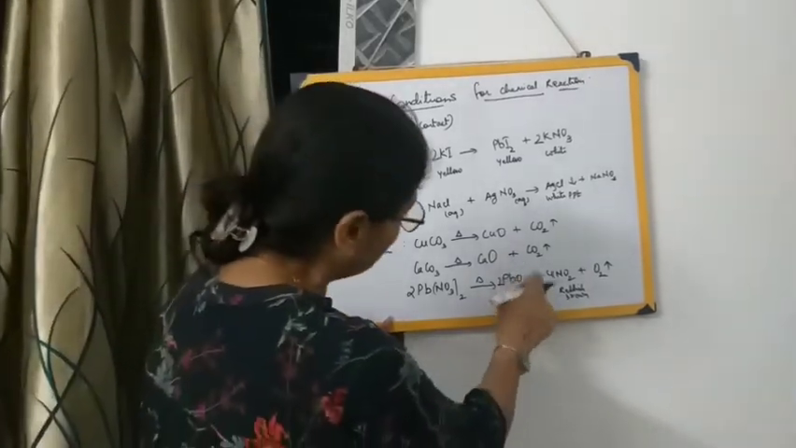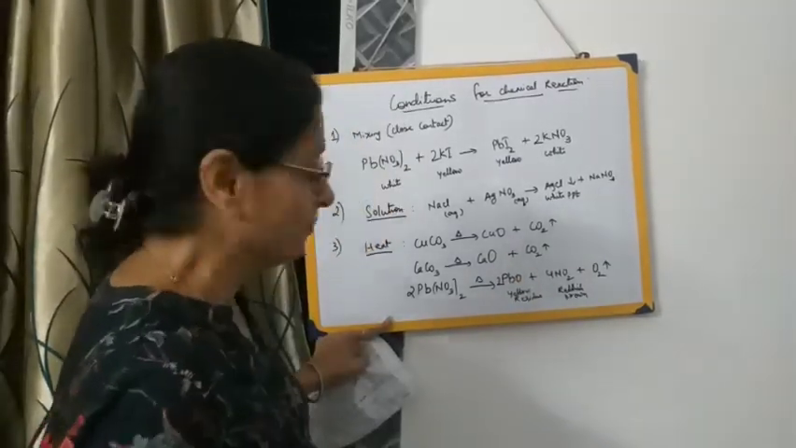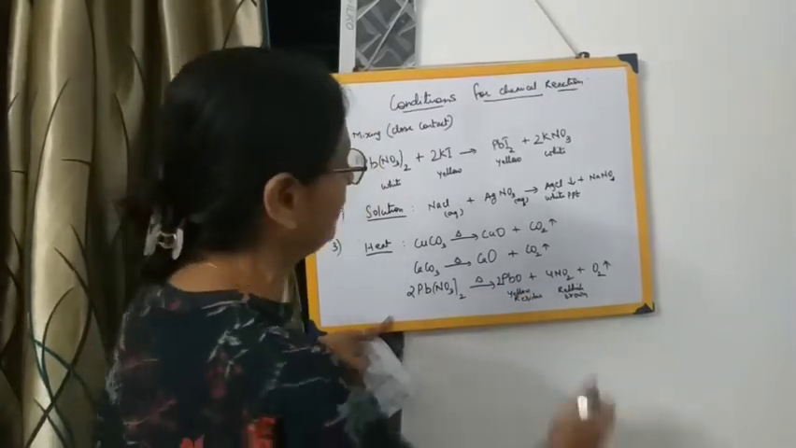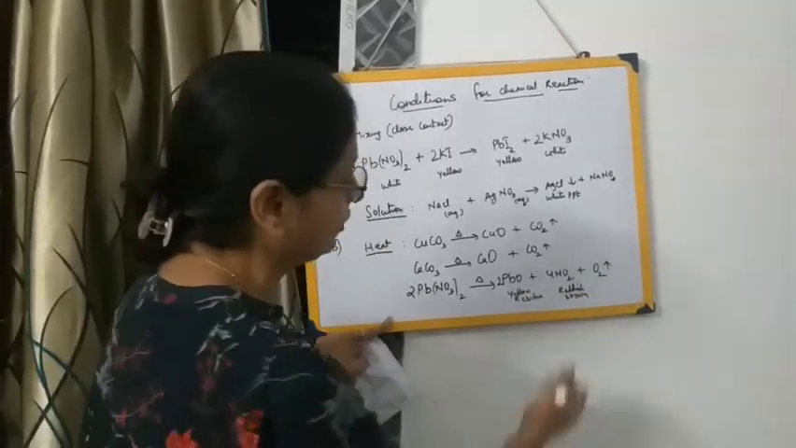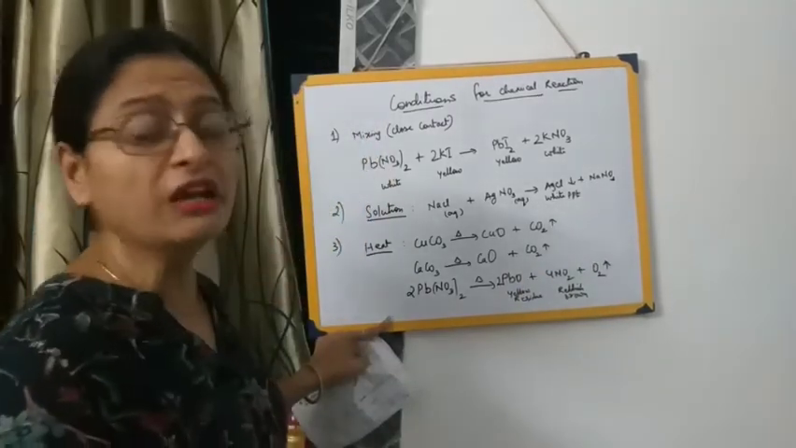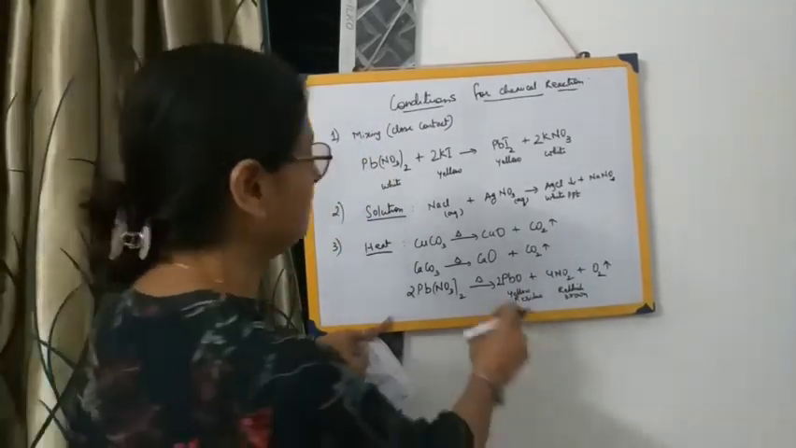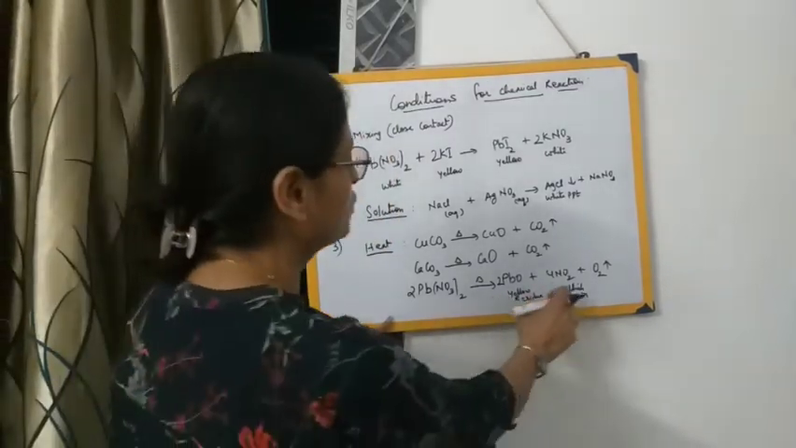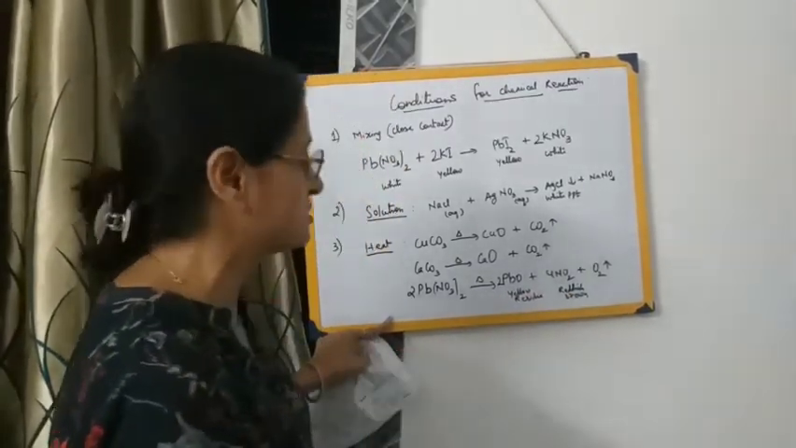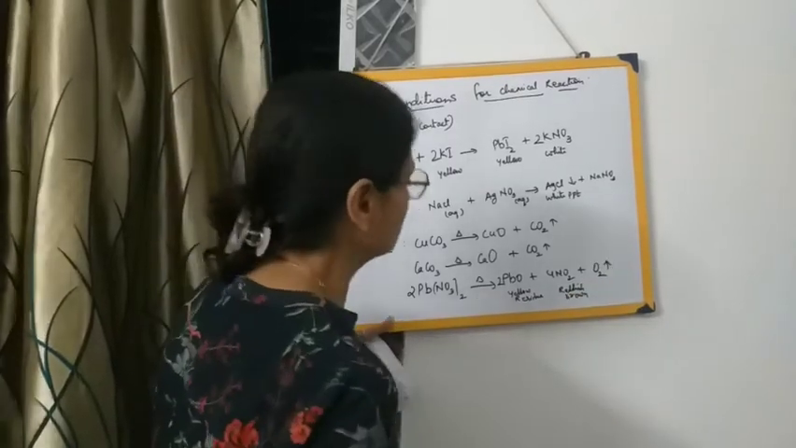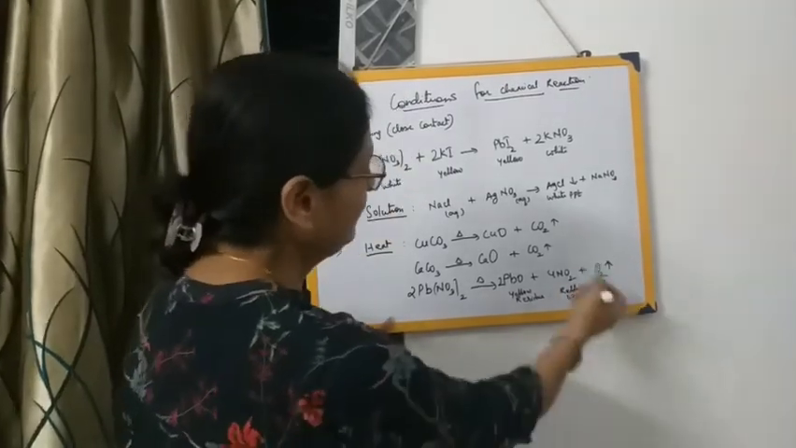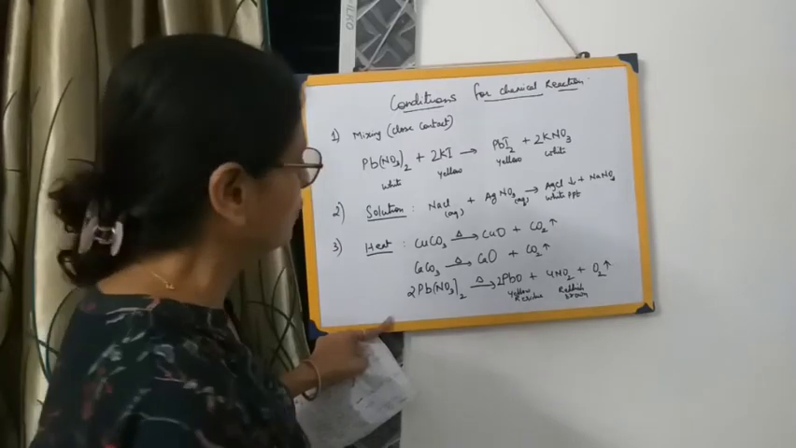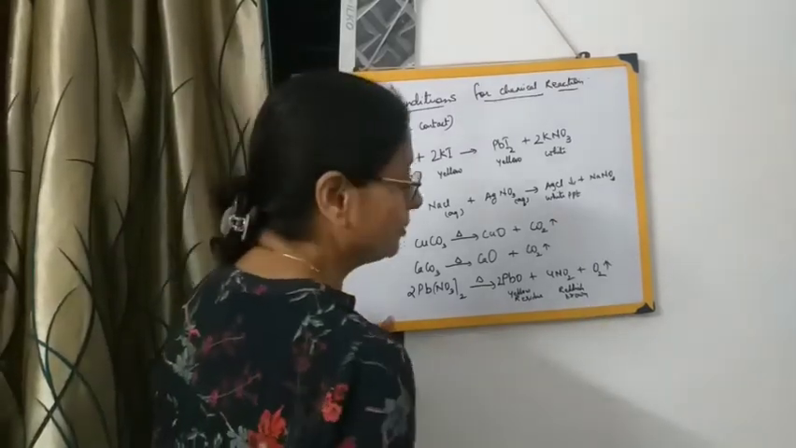Even if you identify the product, well and good. That is, a yellow residue of lead oxide has been formed along with a reddish brown gas of nitrogen dioxide. Even if you are not identifying the product, you simply mention the observation, it's fine. You have to mention the observation, that is very much necessary. And a colorless, odorless gas has been evolved. There is also a test for nitrogen dioxide gas, that is ferrous sulfate solution. It changes the color from green to brown.